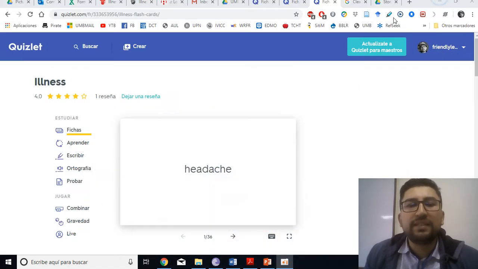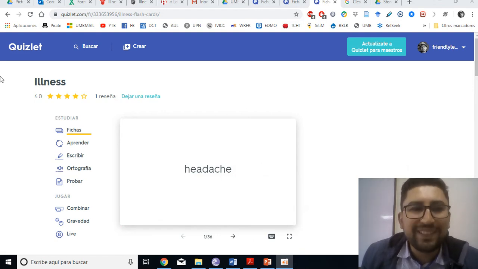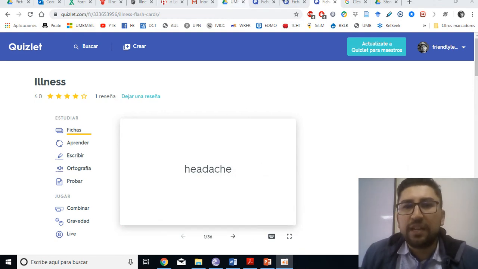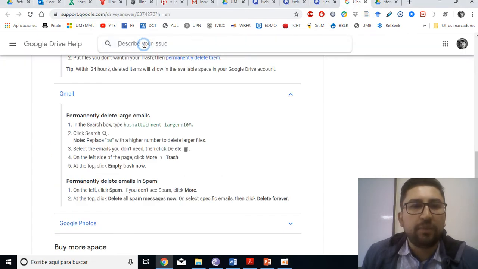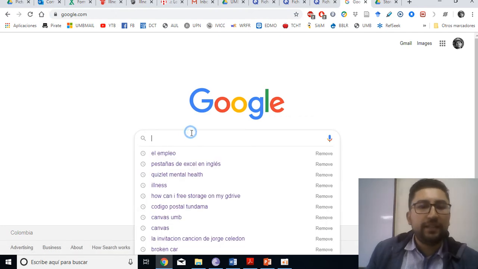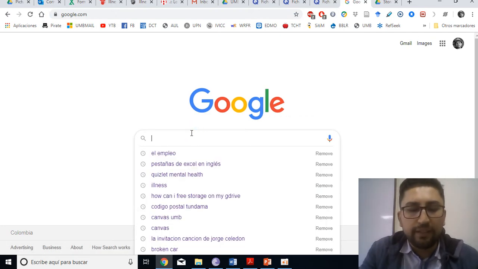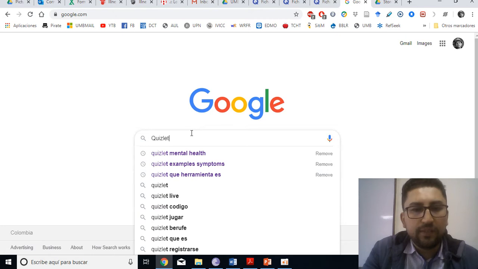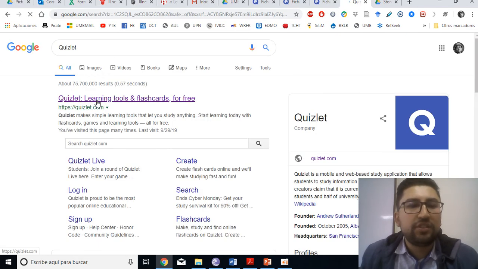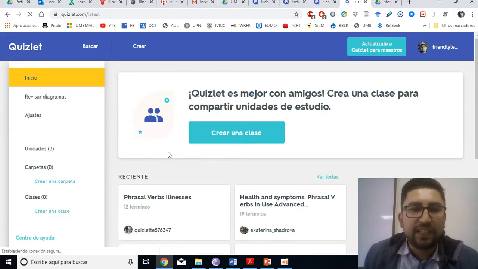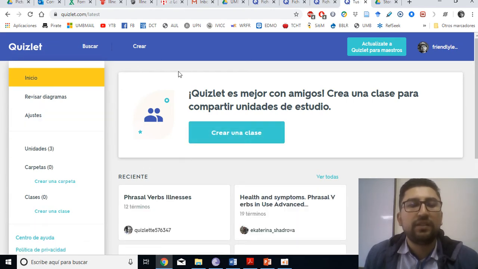And the next thing I want to show you are these tools. This is called Quizlet. Please, if you type in Google, you can go to Google here and you write on the browser, Quizlet, right? Quizlet, and it shows you the learning tool, and it's got a lot of flashcards and stuff like that. This is the website. It is Quizlet, so you have to be very aware of this.